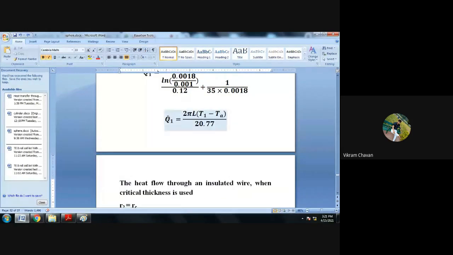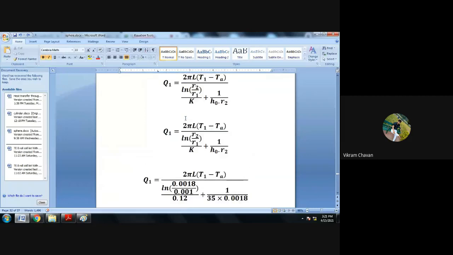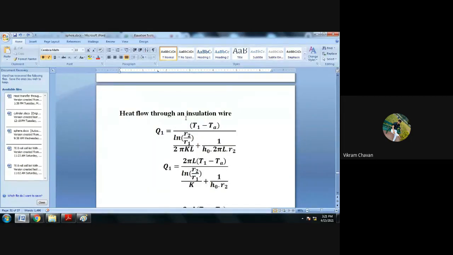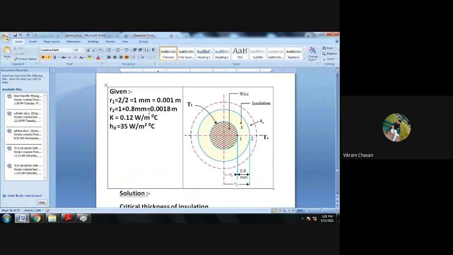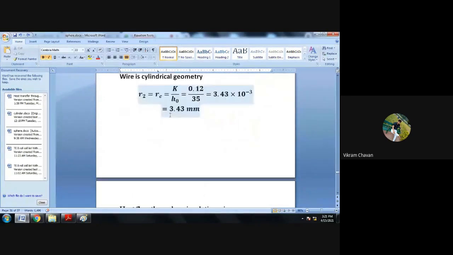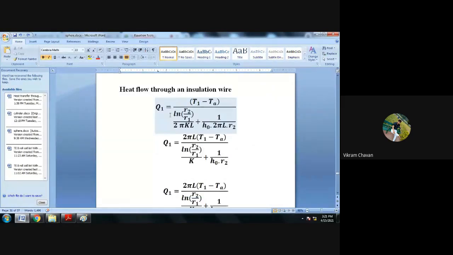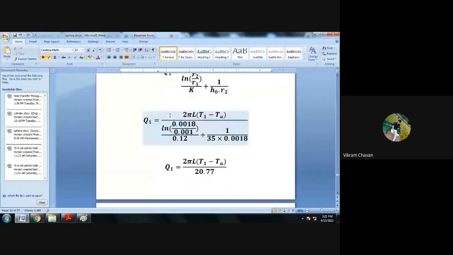In the first case, the radius is only 0.0018, and in that case we are getting the denominator 20.77. The numerator value is constant, and we are getting the denominator 20.77.